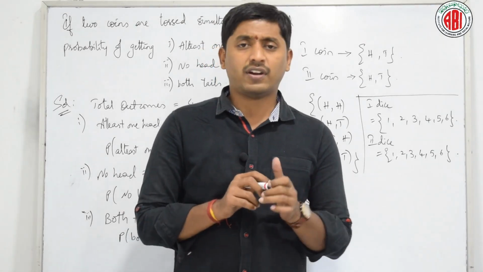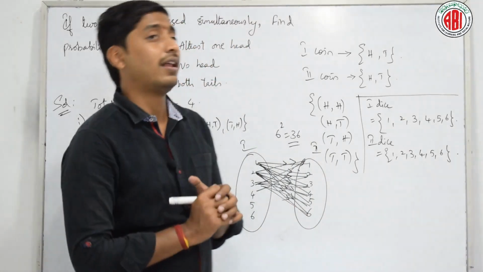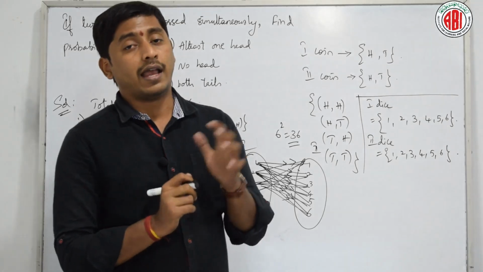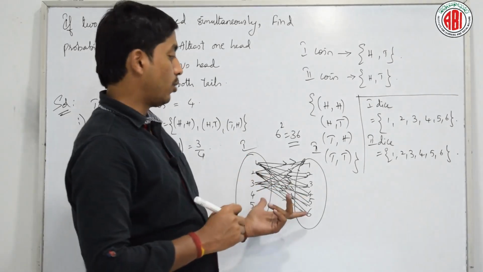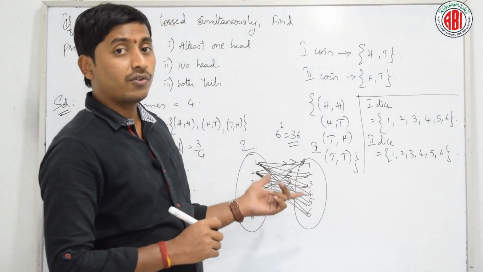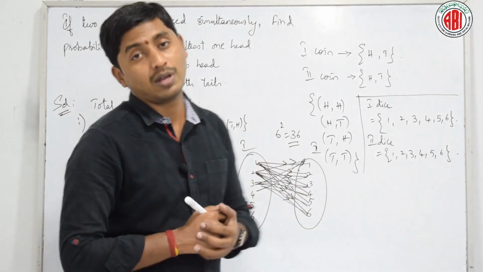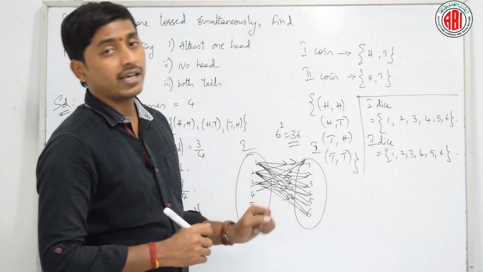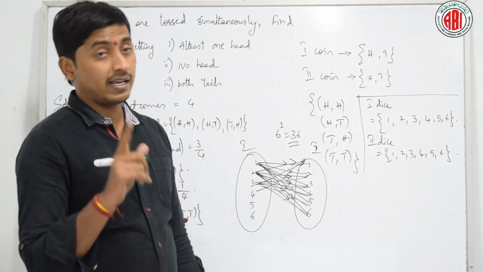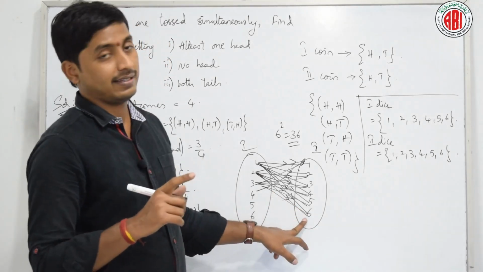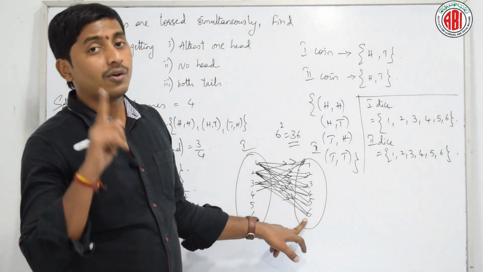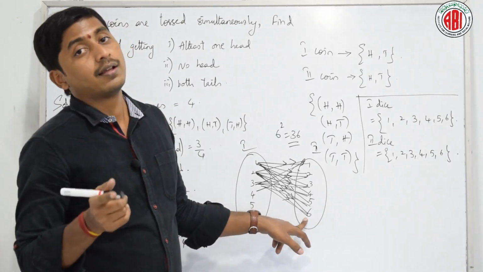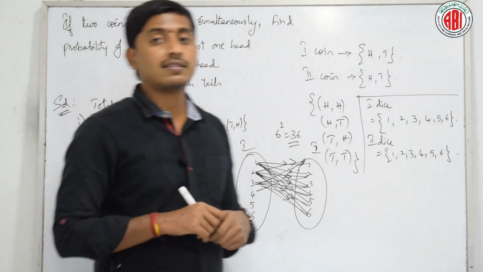And they may ask you different problems based on this. For example, if I want to get 2 numbers such that the sum of the 2 numbers on the dice is 12. Tell me, in which condition do both numbers add up to 12? Only one condition, that is 6 plus 6. We can get only one case of 6, 6. That is, the probability is 1 by 36.